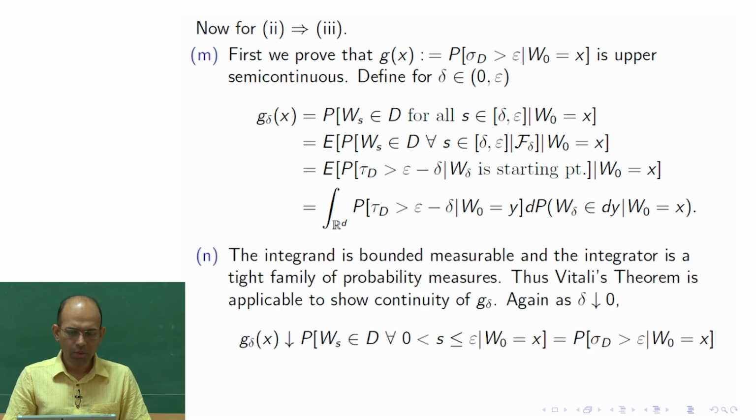Now what we observe is that in this integration, the integrand is just a probability. So it is between 0 and 1, it is bounded, correct? It is a bounded measurable function of y. And the integrator is a measure, but not a single measure, it is a family of measures, because it depends on delta and also on x. This family of measures has one nice property which we require for the convergence: it is tight. So this is a tight family of probability measures.